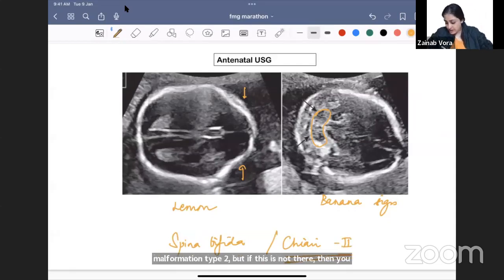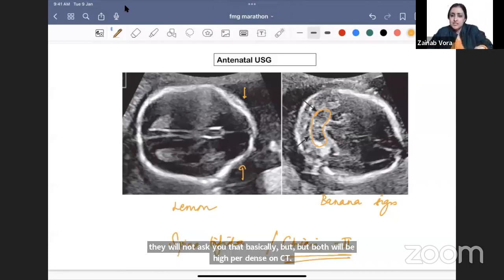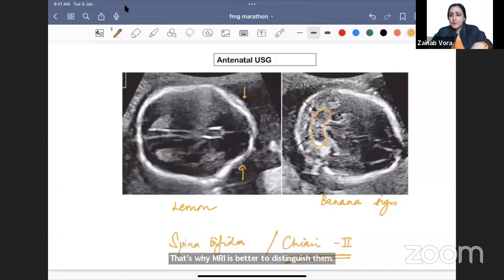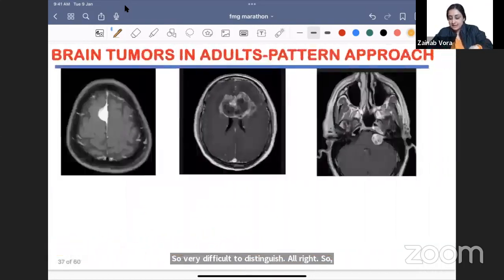Okay. All right. How to distinguish between chronic hemorrhage and ischemia? So they will not ask you that basically, but both will be hypodense on CT. That's why MRI is better to distinguish them. All right, so both will be hypodense on a CT scan. So very difficult to distinguish. All right, so spina bifida, Chiari 2.